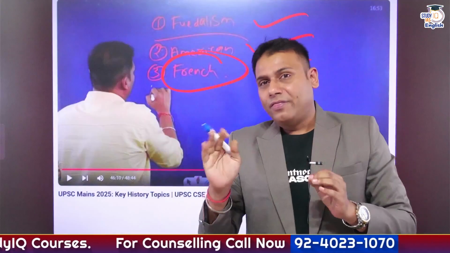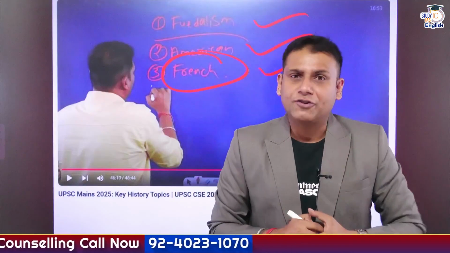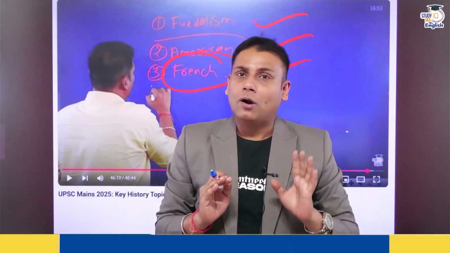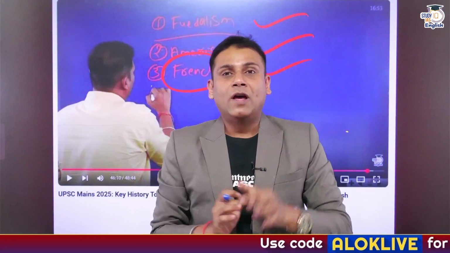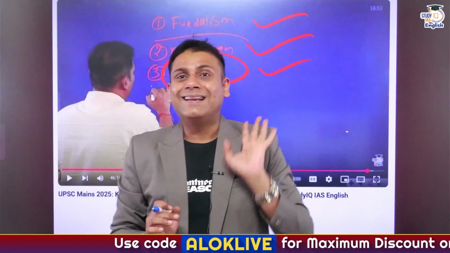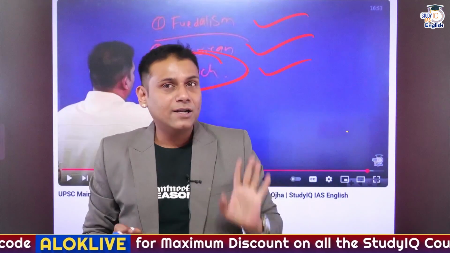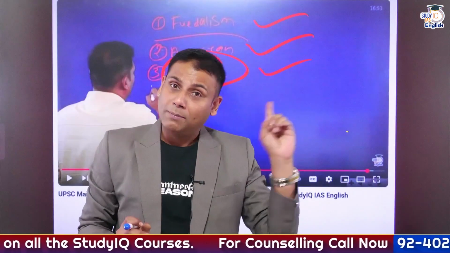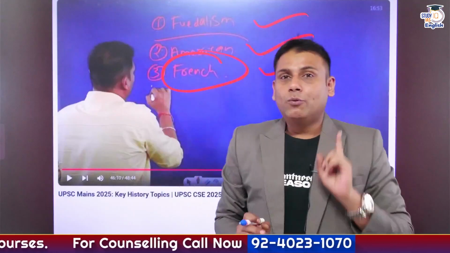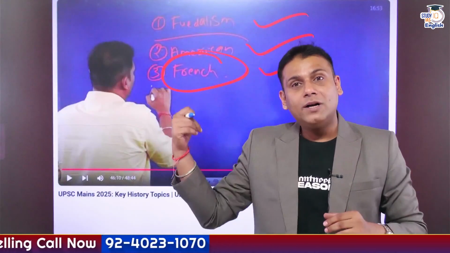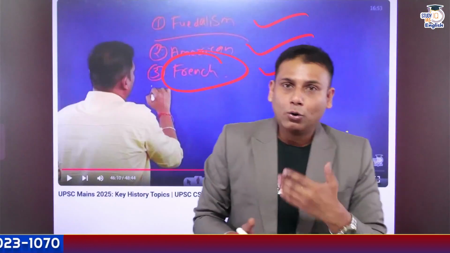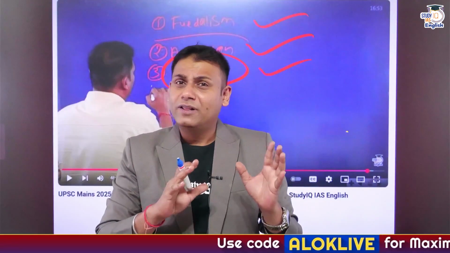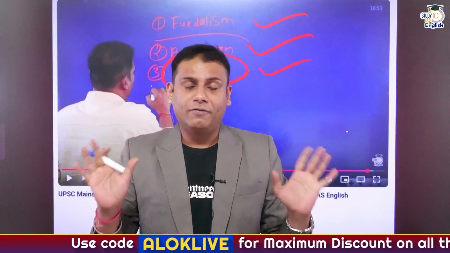Now guys, I'll tell you one thing, precisely from the perspective of history. Certain things as a part of history you need to focus on more. If you observe this year's question paper, there were 3 questions from the perspective of art and culture, multiplied by 10, so 30 marks were related to art and culture. Then one question from modern Indian history, Jyotiba Phule, which was a 15 marker. Another important question from world history, specifically about the French Revolution. And there was one question from post-independence India. So approximately, there were 75 marks of questions related to history out of 250.